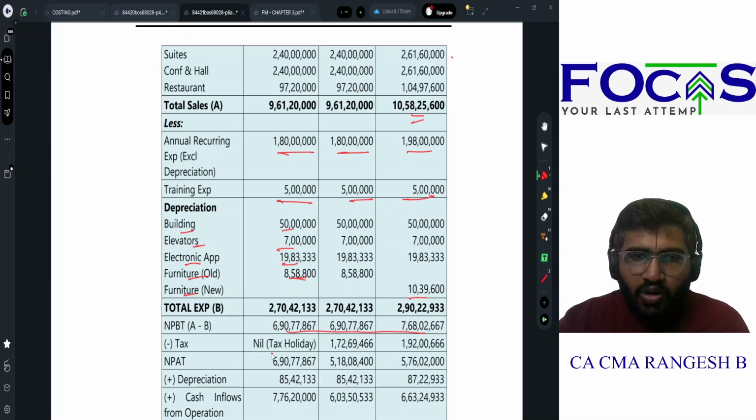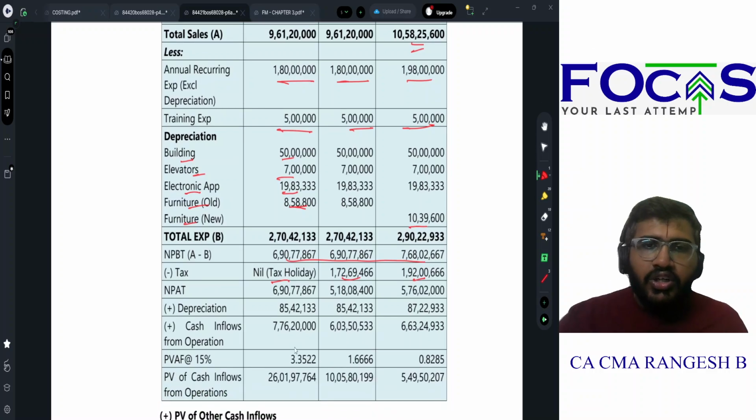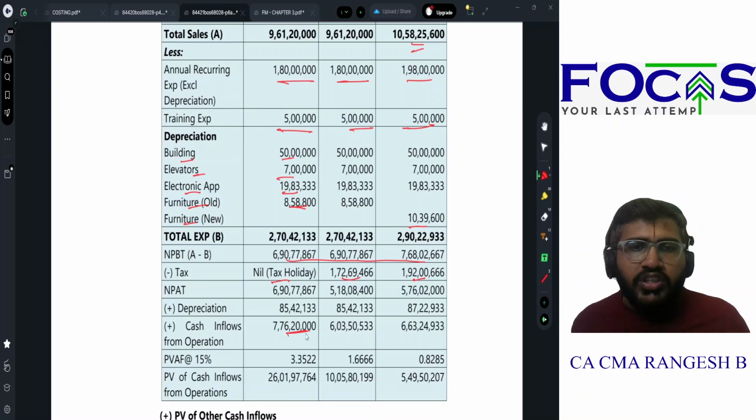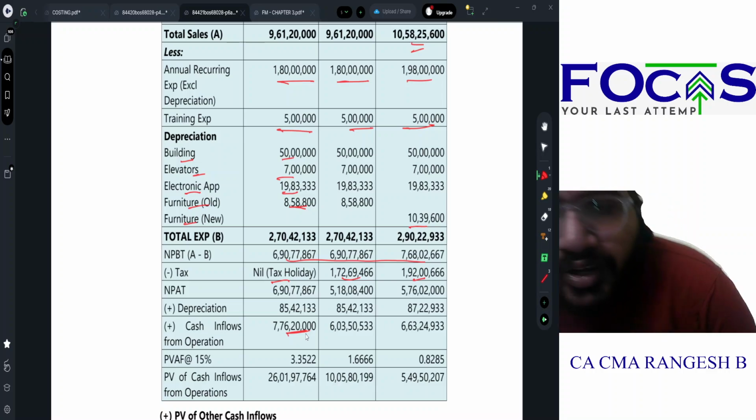Tax will be 0 for the first 5 years. Remaining years it will be 25%. Net profit after tax will be so much. I should add back depreciation. So how much will be my cash inflows? It will be 7 crore 76 lakh 20,000.